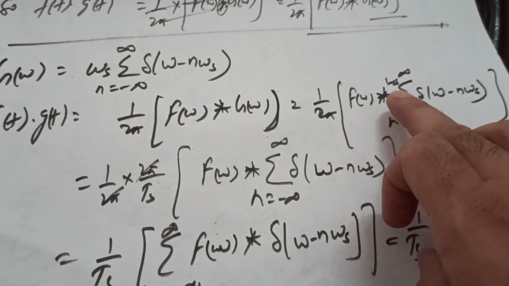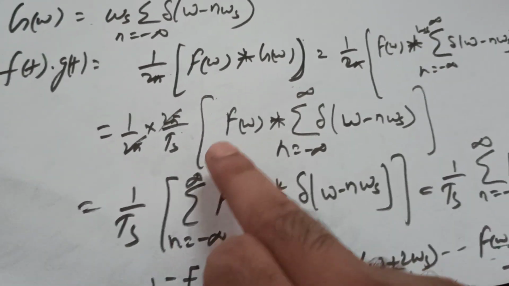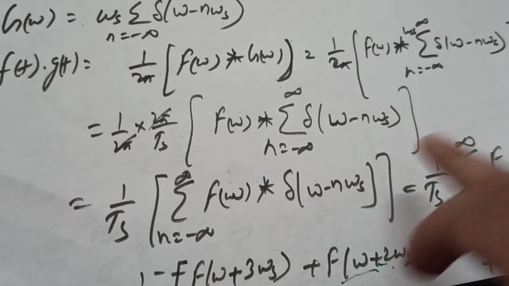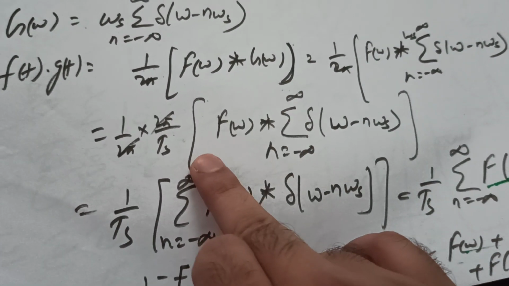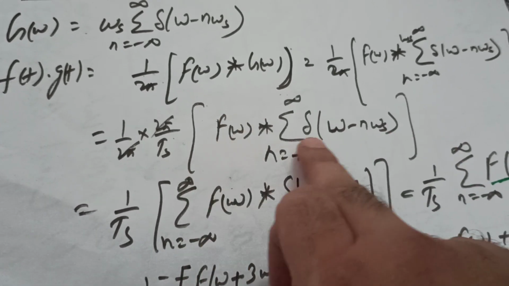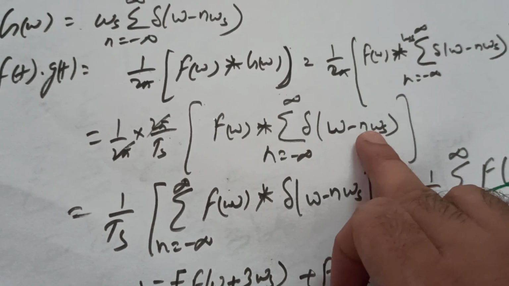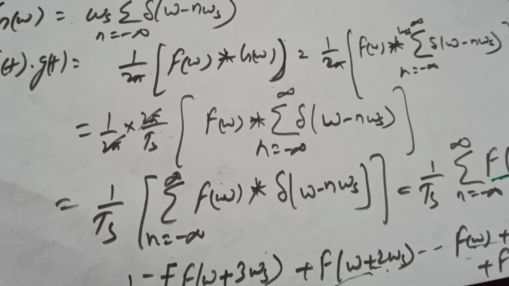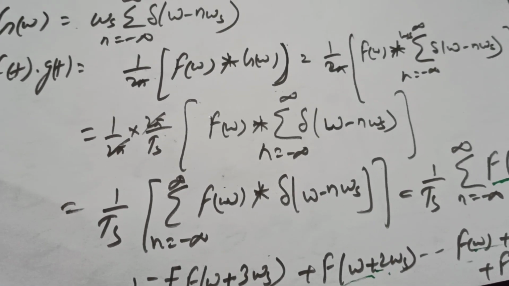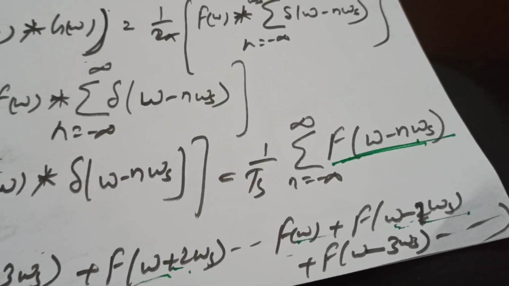Now have a look at this. This is convolution. So 2 pi gets cancelled out. I am left with 1 upon Ts, F(omega) convolution delta(omega minus n omega s). I am taking this summation out. Now as this is convolution, by coming back to the impulse property, omega minus n omega s will be substituted in this part. So it will be simply F(omega minus n omega s), summation n varying from minus infinity to infinity, 1 upon Ts. Clear? This was the expression that I was talking about.